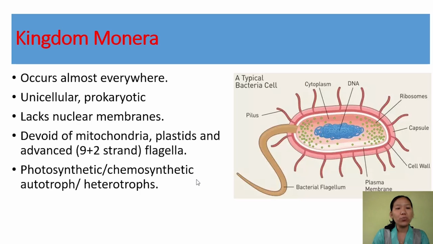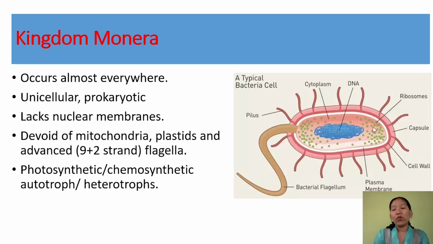So this group is present everywhere. And bacteria are the sole members of kingdom Monera. The members of Monera are unicellular and prokaryotic.